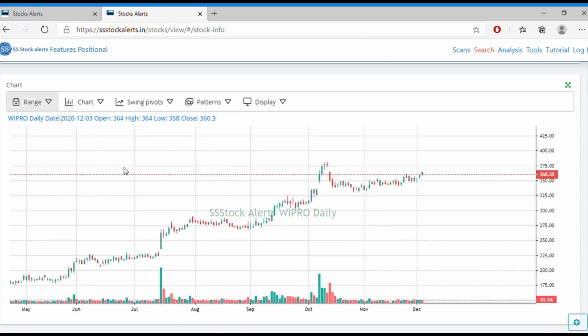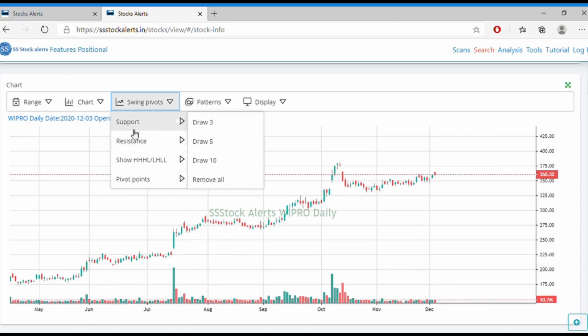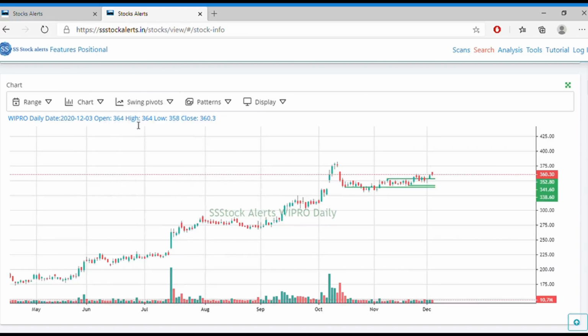This is the daily chart. Here I want to show the supports. Just click on swing points and support, right? See, it has formed nicely. It went to the 52-week high, and there was a pullback here, and it is consolidating over here. Now it is moving towards the high again. Whenever it breaks its 52-week high again, it has very high momentum. Just watch for this stock.